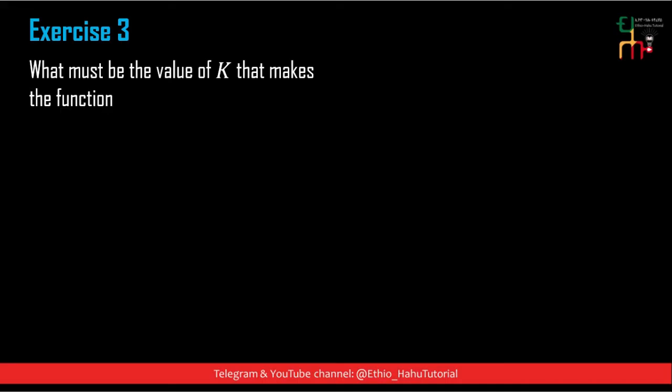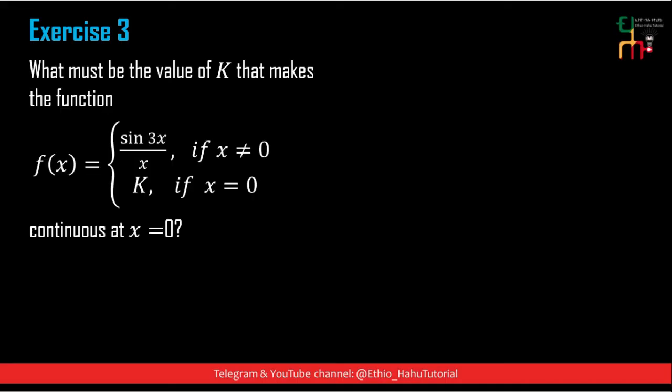Exercise 3. What must be the value of k that makes the function f of x equal to sin 3x over x if x is different from 0, and k if x is equal to 0, continuous at x equal to 0? Again, this is similar.